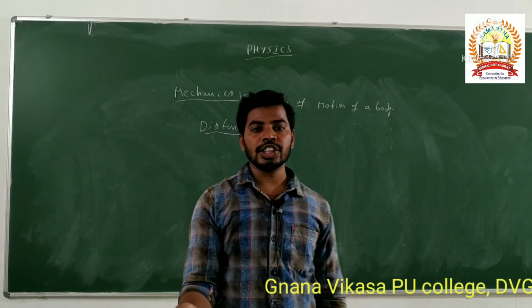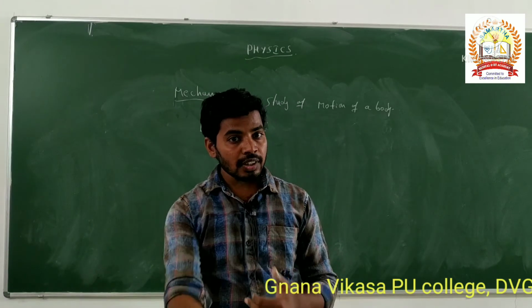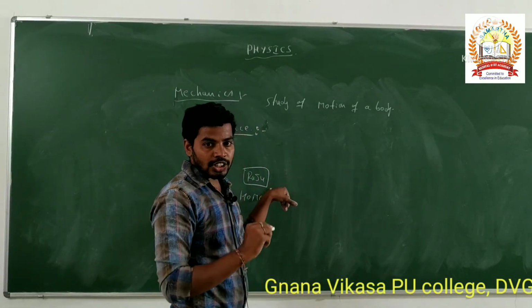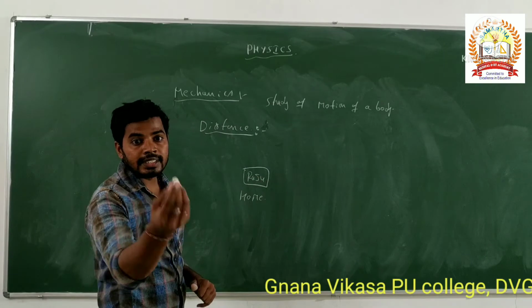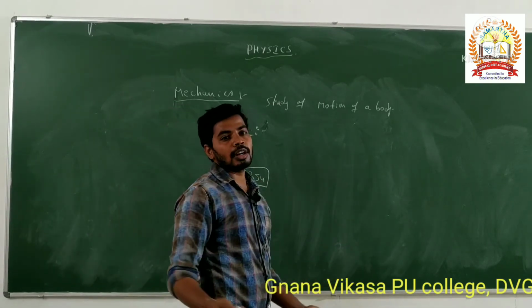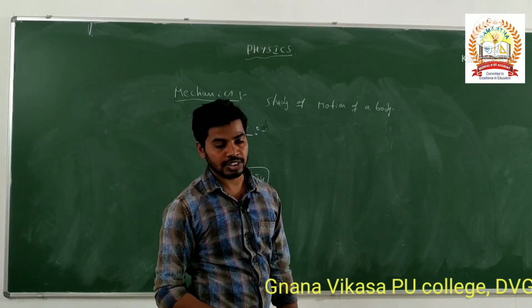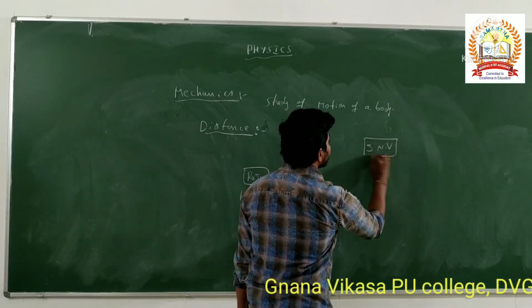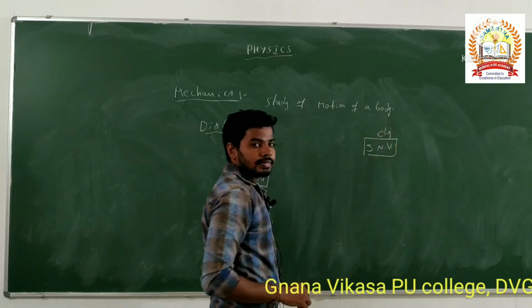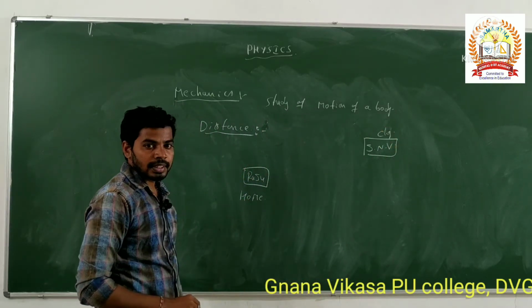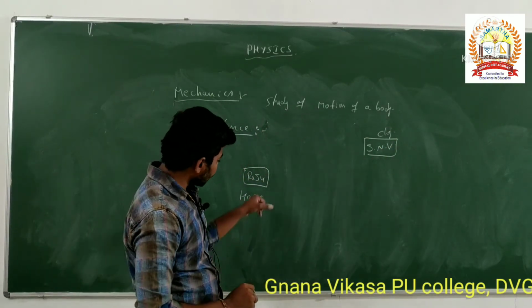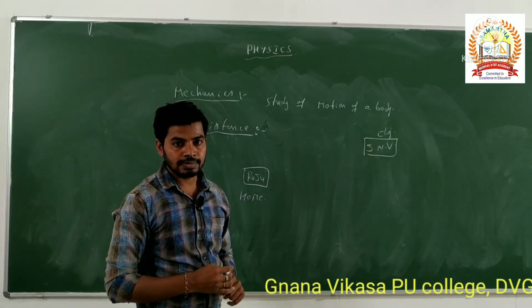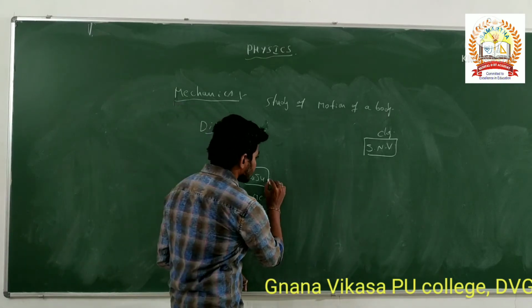Already you studied in schools, next you come to college. So we can take the college, for example this college, Gnana Vikasa PU College, JNV. He is at home. He has to travel from his home to JNV College, Gnana Vikasa College. The route is like this.